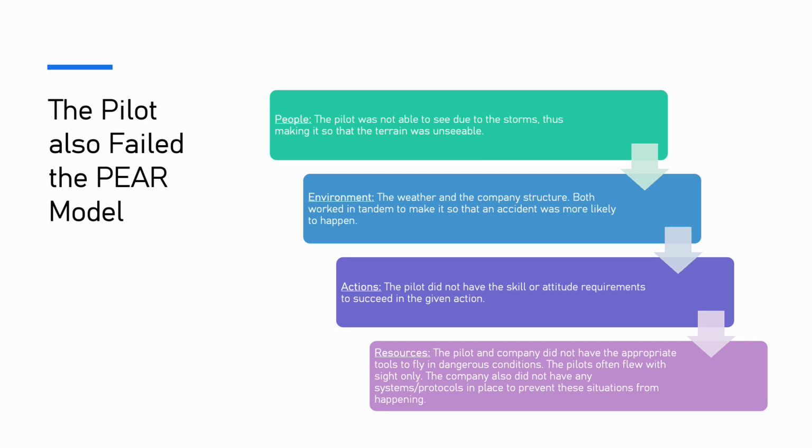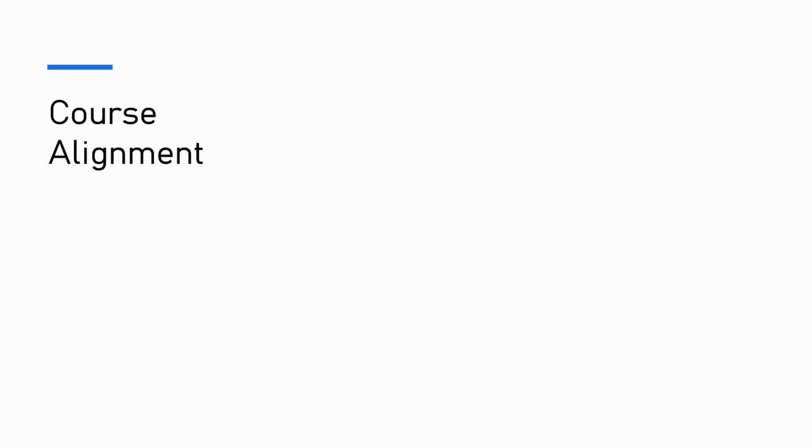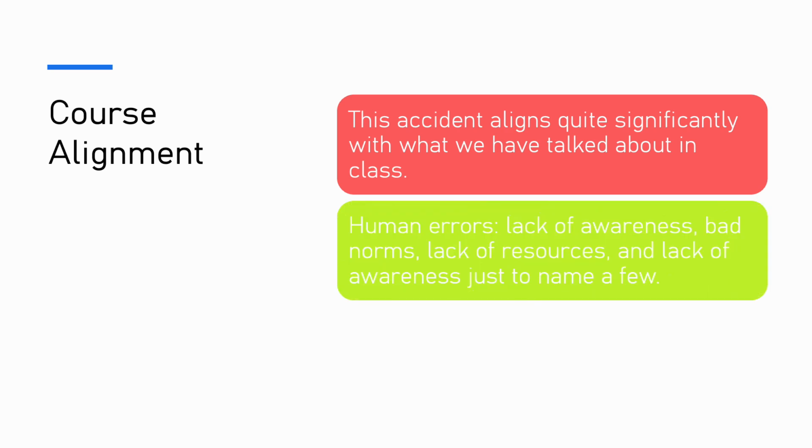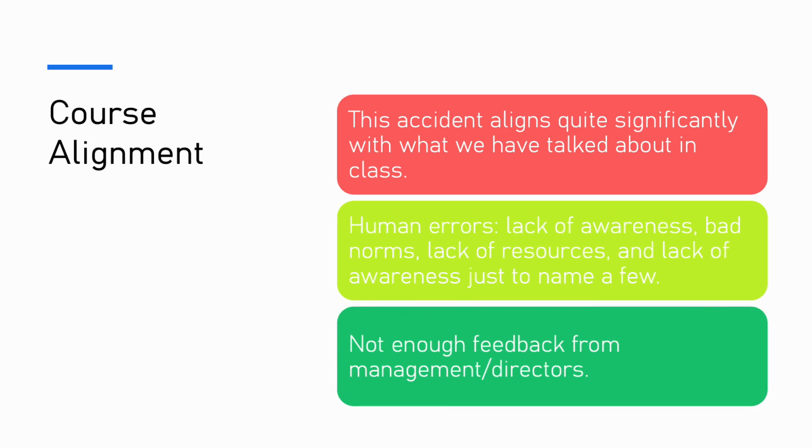Now, next, I want to talk about the ways that this accident resembles our talks in our class. This accident aligns quite significantly with what we have talked about in class. It reminds me a lot of the 12 factors of human error that we've talked about, right? It reminds me of lack of awareness, bad norms, lack of resources, just to name a few. I think a lot of these were present not only in the pilot's decisions, but also in the company's structure, allowing for a lot of these things to happen.